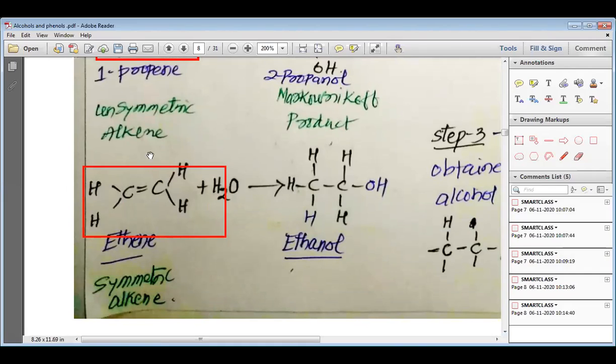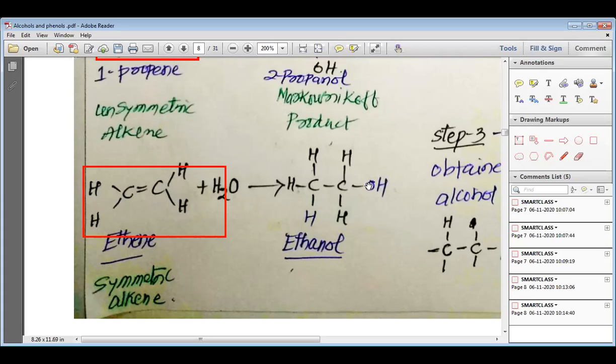You can see here that around the double bond, both sides are the same. So if you put a mirror here, one half of the molecule becomes the mirror image of the other half. This is how, when we add water to ethene, we get ethanol.